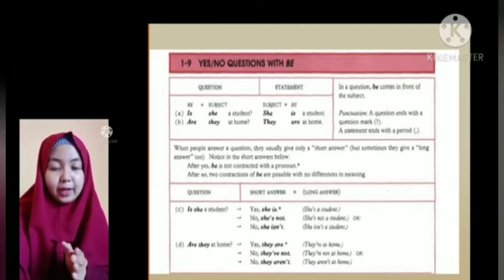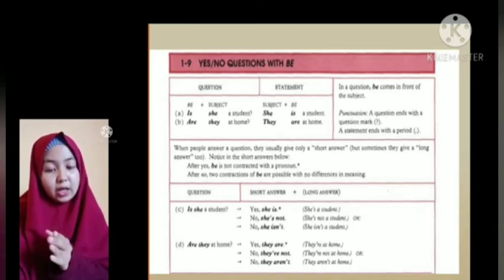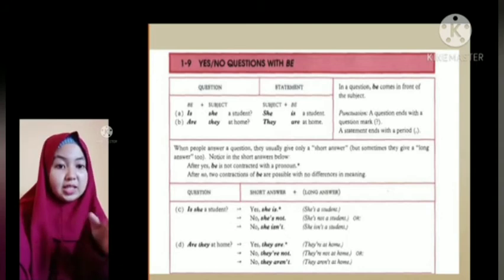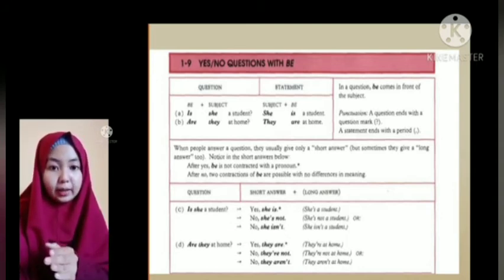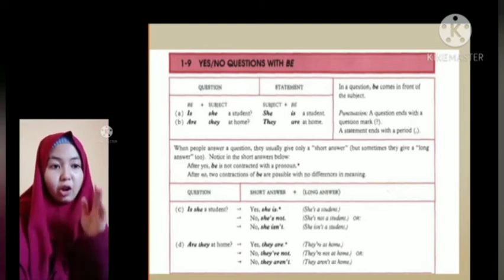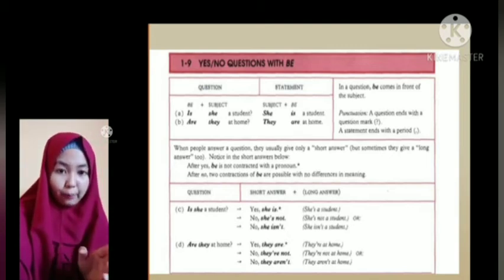Another example, "Are they at home?" For a short answer, you can answer "Yes, they are." But for a long answer, you can answer "They are at home."